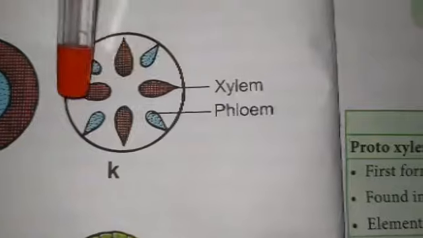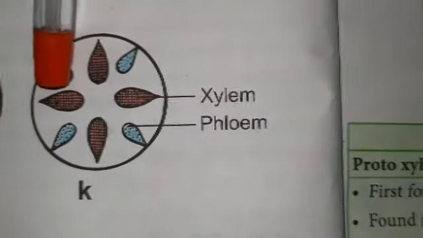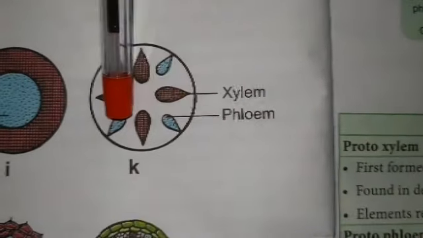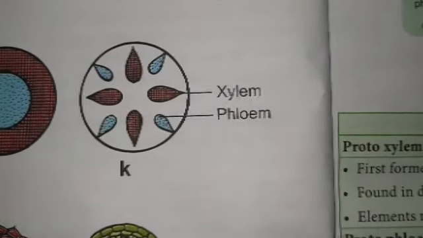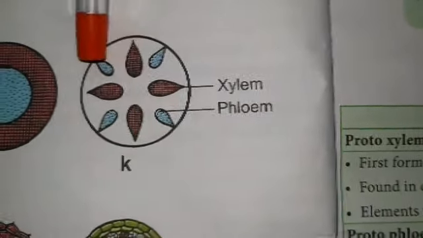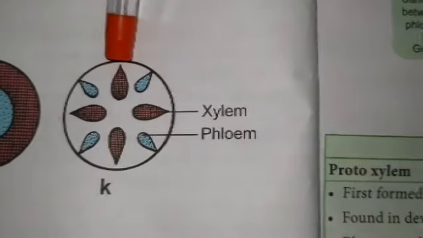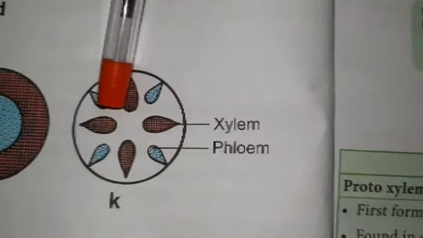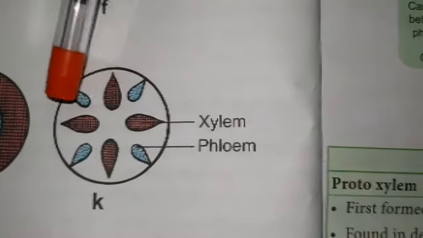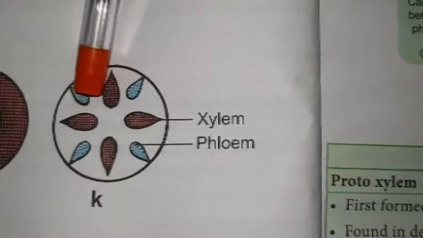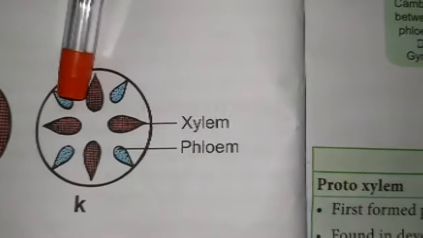The bundles are separated by parenchymatous tissue. That is, the xylem and the phloem are separated by conjunctive tissue, either parenchymatous or made up of sclerenchymatous. That is, the xylem and phloem arranged in an alternate manner on different radii is called a radial arrangement. The radial arrangement is mostly present in monocot and dicot roots.